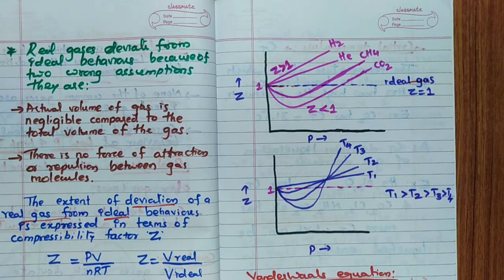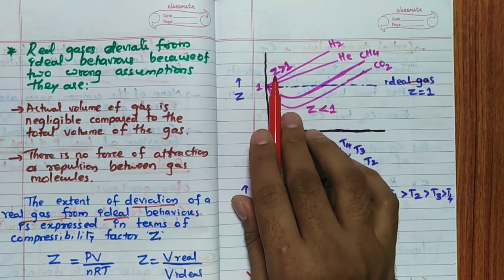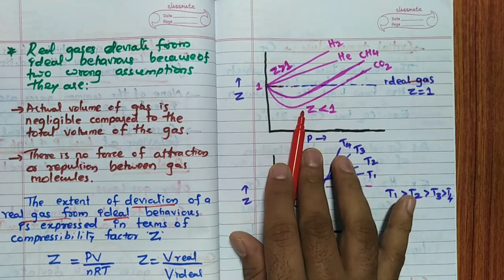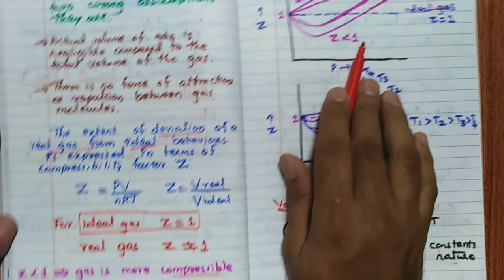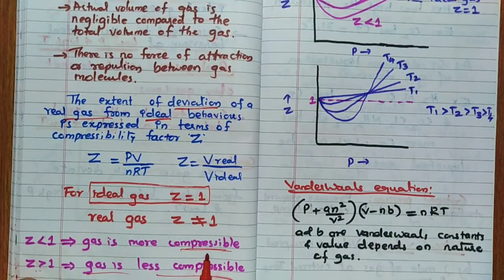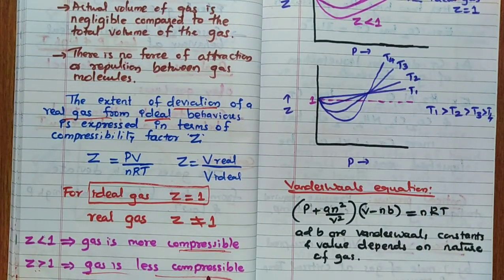I am not saying it is not possible, but it is very less. The reason for that is Z is more than 1. If Z is less than 1, you can say these gases can be liquefied easily. Hence remember these 2 points. Less than 1, compressible easily. More than 1, it is not compressible.